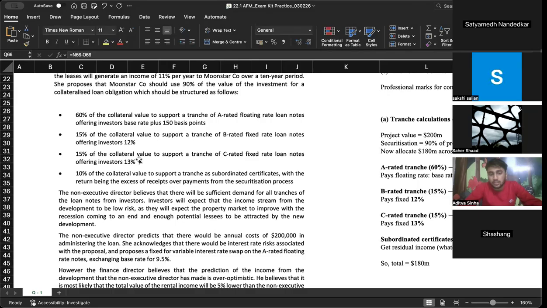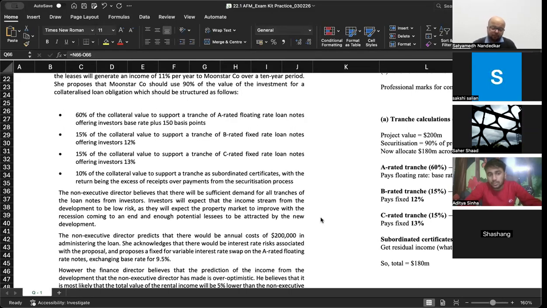She proposes that Moonstar Company should use 90% of the value of the investment for a collateralized loan obligation, which should be structured as follows: 60% of the collateral value to support a tranche of A-rated floating rate loan notes offering investors base rate plus 150 basis points, 15% of the collateral value to support a tranche of B-rated fixed rate loan notes offering investors 12%, 15% of the collateral value to support a tranche of C-rated fixed rate loan notes offering investors 13%, 10% of the collateral value to support a tranche as subordinate certificates, with the return being the excess of receipts over payments from the securitization process.